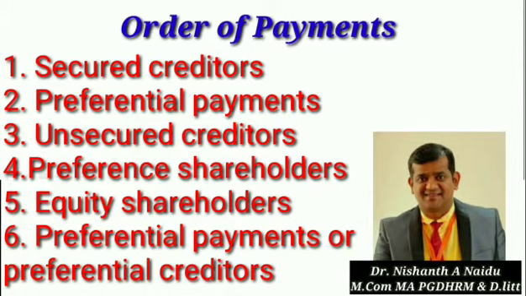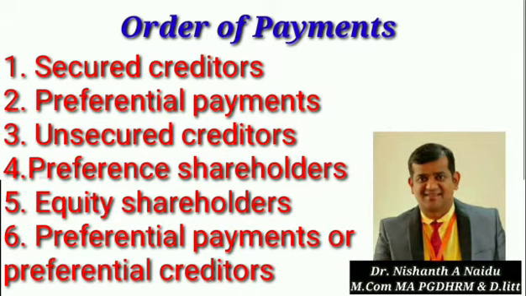Some preferential creditors or payments are as follows. To help you understand better, I am giving a few examples. First, all revenues, taxes, cess and rates due to the central or state government or to a local authority, payable within 12 months next before the commencement of winding up.